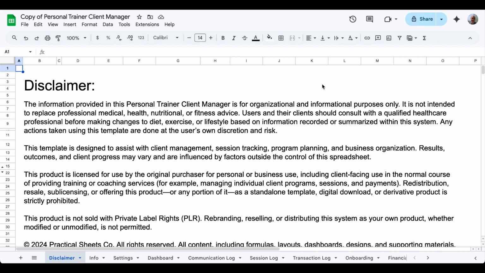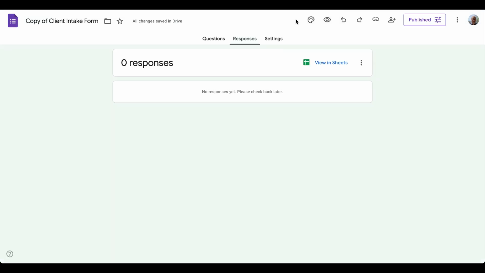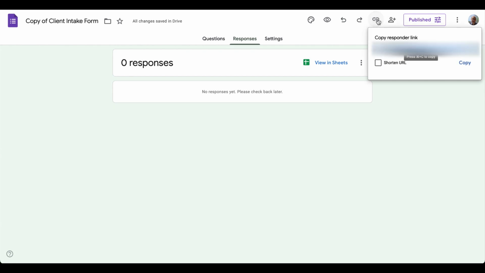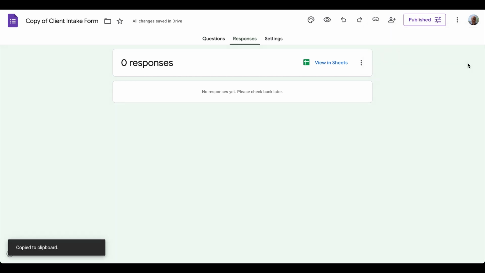Now I want to test this out. So let's open the client intake form. I will grab a copy of that responder link, and you can do this anytime you want to send it, maybe if you forgot it or don't have it. You can just click this link button and choose copy responder link, and that will give you the link that you can then send to your clients.